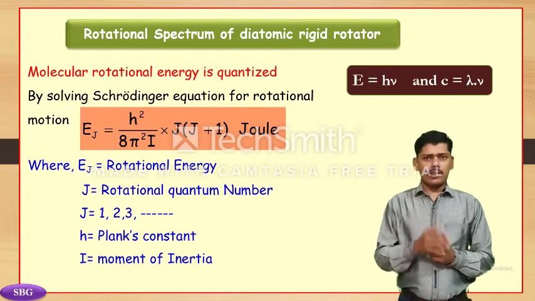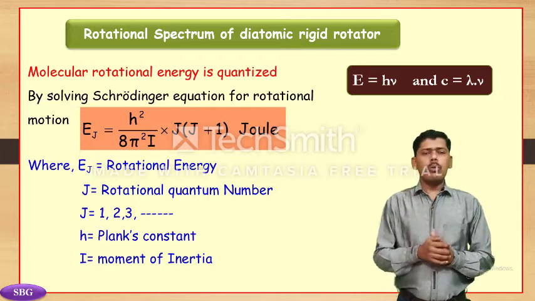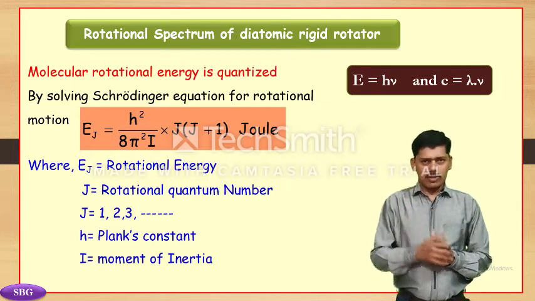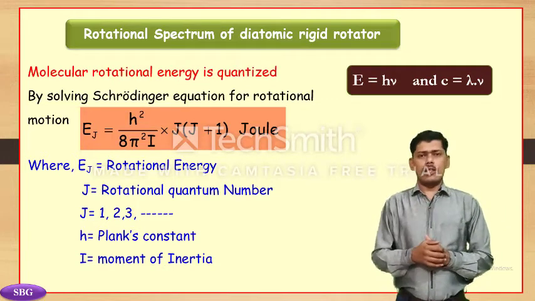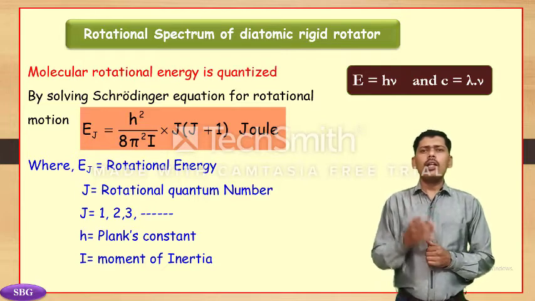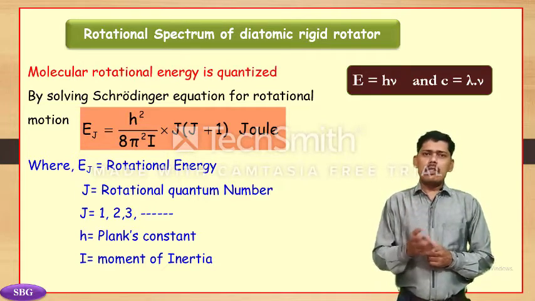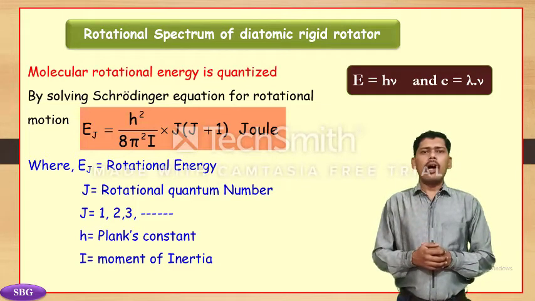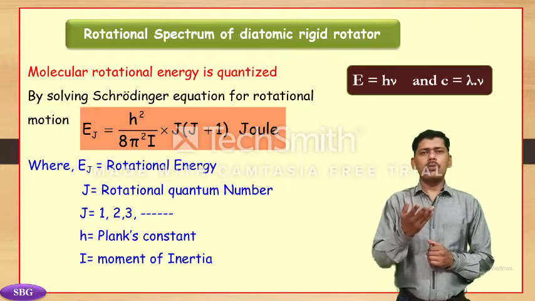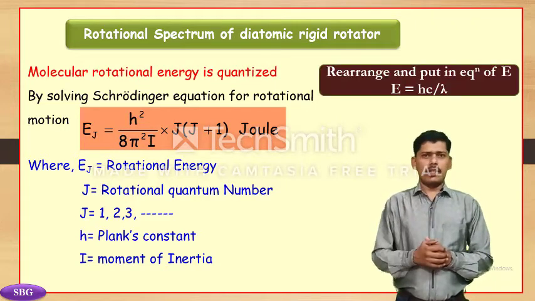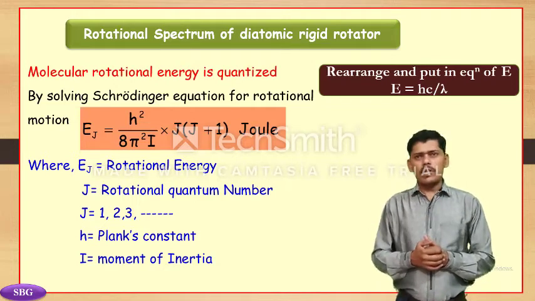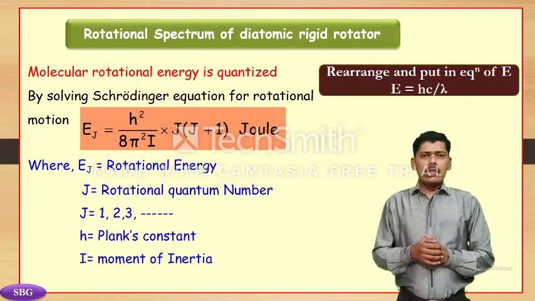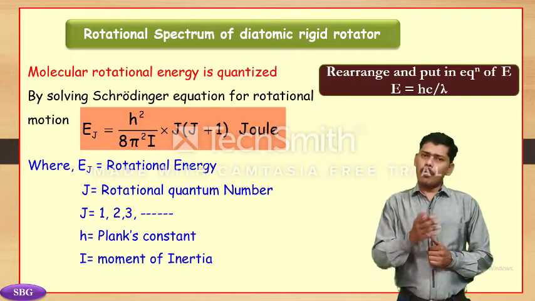From Planck's equation for energy, E is equal to h nu, where E is the energy, h is Planck's constant, and nu is the frequency. Another equation for the velocity of light is c is equal to lambda nu, where c is the velocity of light, lambda is the wavelength, and nu is the frequency. After rearranging the equation of velocity and putting its value in the equation of energy, we get E is equal to hc upon lambda.